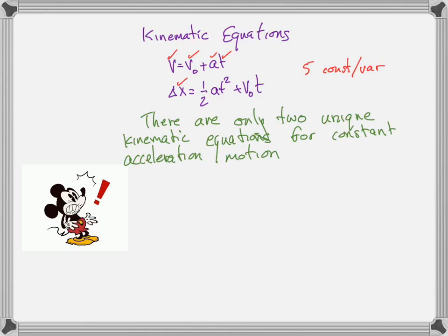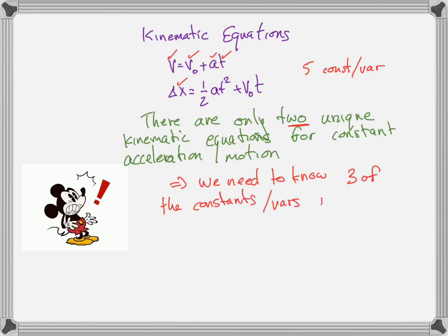Yet there are only 2 equations. So how many things would we need to know in order to be able to solve something from these equations? If you know algebra, you know we would therefore need to know 3 of the variables in order to solve for something.